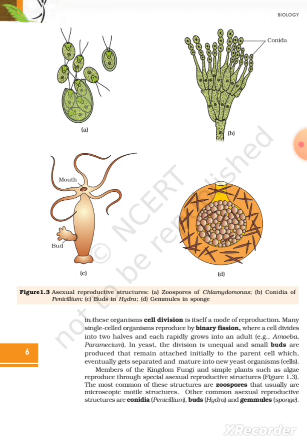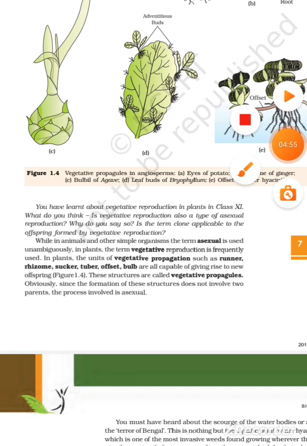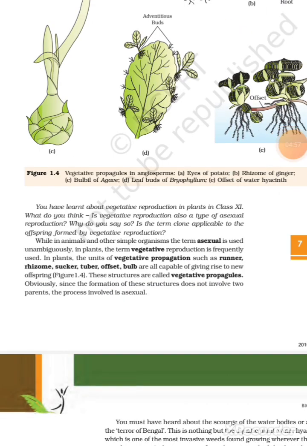Figure 1.3. The most common of these structures are zoospores that usually are microscopic motile structures. Other common asexual reproductive structures are conidia in Penicillium, buds in Hydra, and gemmules in sponge.